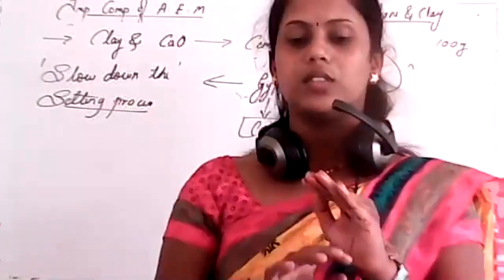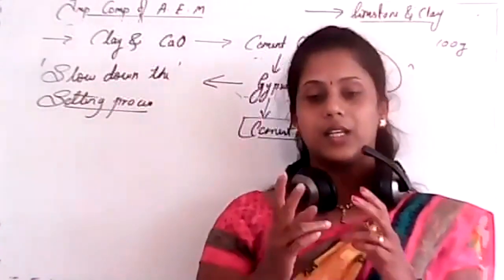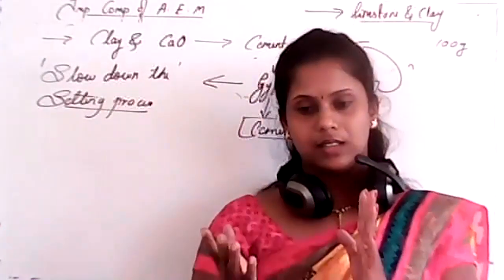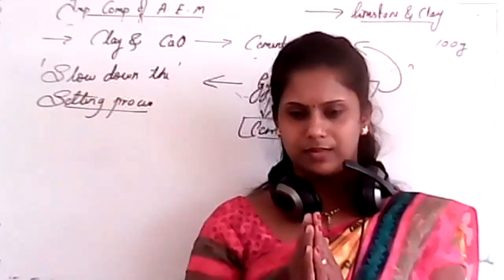Is it clear, students? So this is all about your second group, that is alkaline earth metals. Here we end your second group.